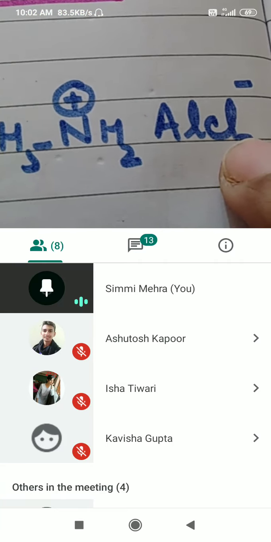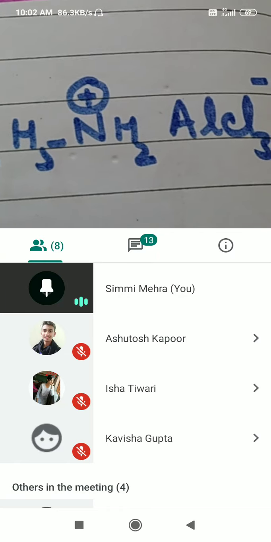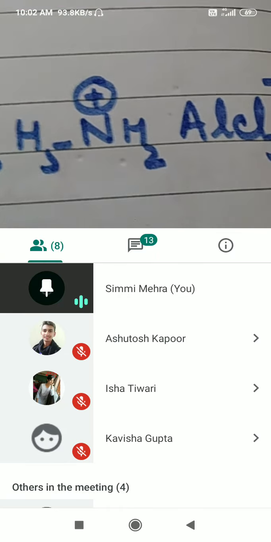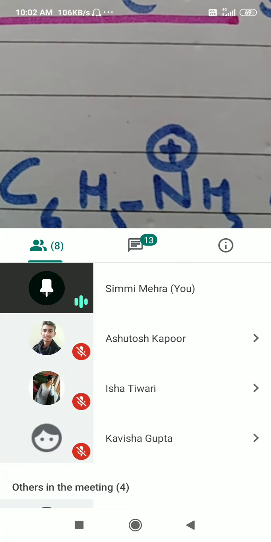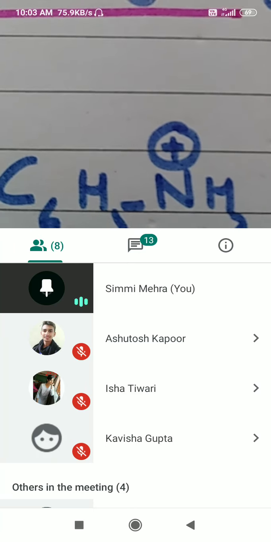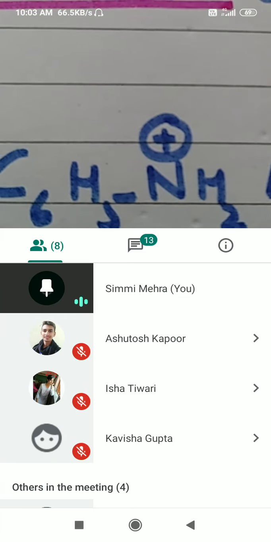Aluminium chloride, if you remember, was responsible for producing the electrophile. No electrophile will be produced in the reaction, and therefore electrophilic substitution reaction will not take place in case of aniline. So electrophilic substitution reactions are important. You get a lot of reasoning questions and reactions to complete from this chapter.